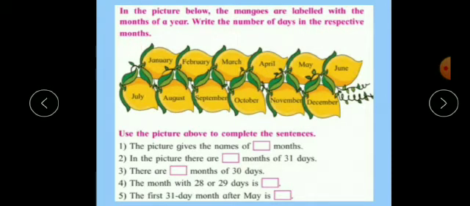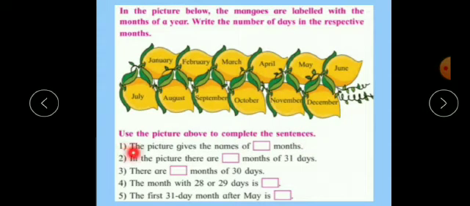Now here some mangoes are given and they are labeled with the months of the year. These are the Gregorian months. Gregorian year calendar means English months. So January, February, March, April, May, June, July, August, September, October, November, December. Now use the picture above to complete the sentence.